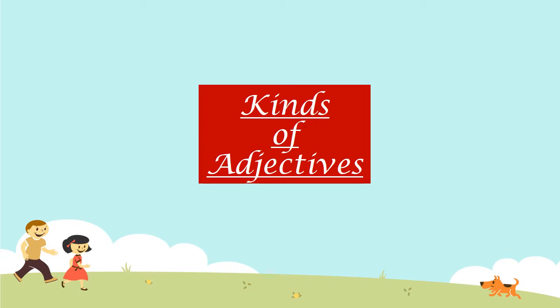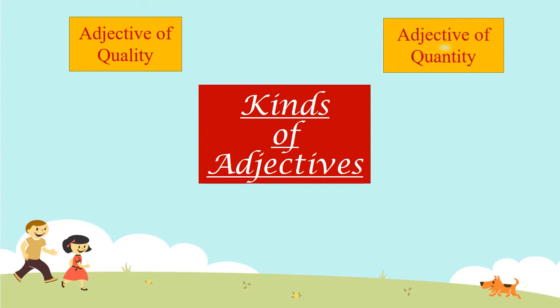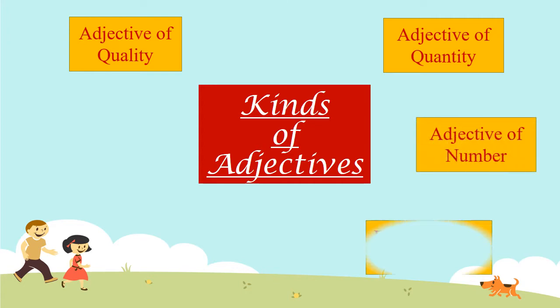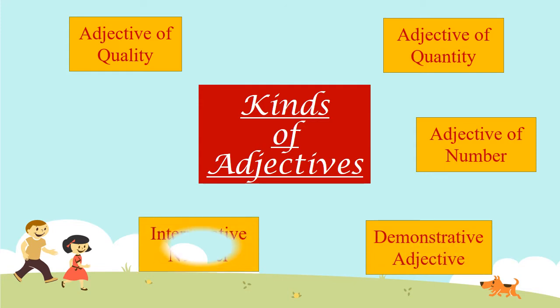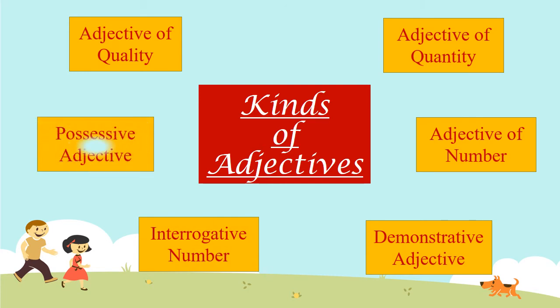Now let us understand the kinds of adjectives. There are different kinds of adjectives. Adjective of quality, adjective of quantity, adjective of number, demonstrative adjective, interrogative adjective, possessive adjective.